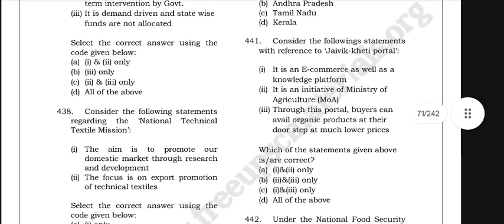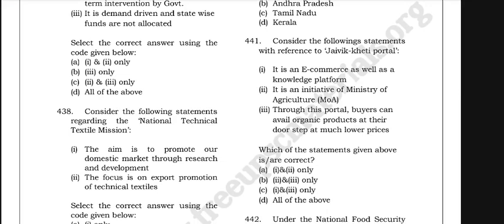It's an e-commerce as well as knowledge platform. It is an initiative of the Ministry of Agriculture. Through this portal, buyers can avail organic products at their doorstep at a much lower price.